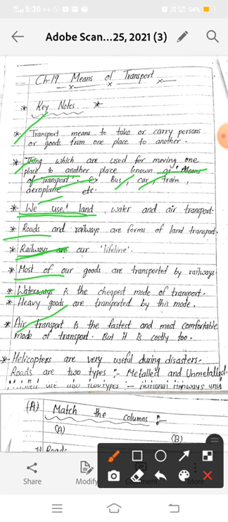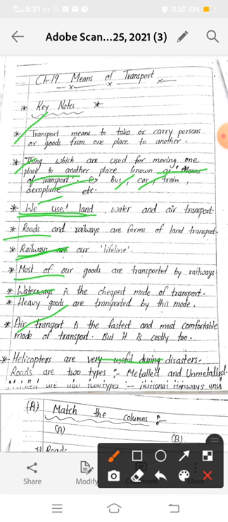Okay, and helicopters are very useful during disasters, because they are very small in size, but the planes are very big. Okay, so we can land a helicopter easily anywhere. So it is very useful during disasters.